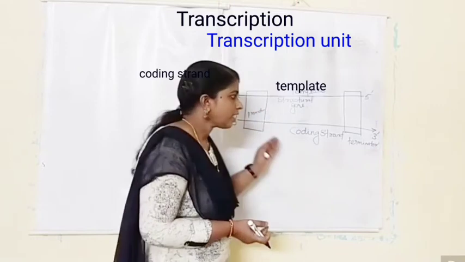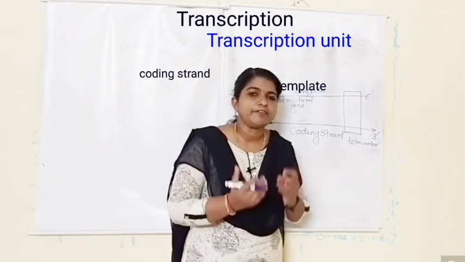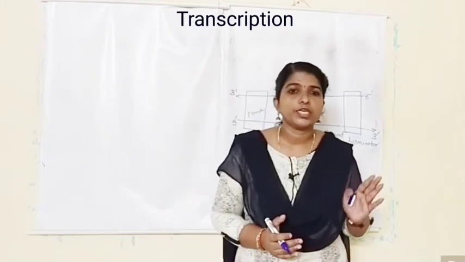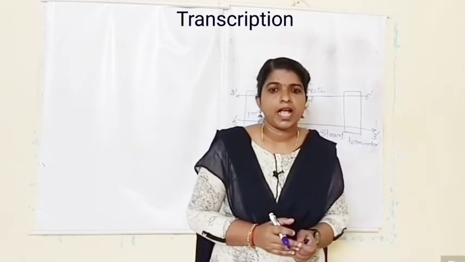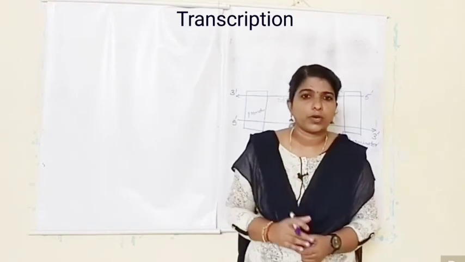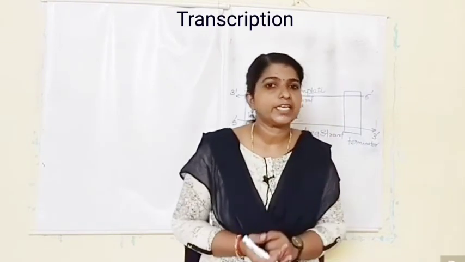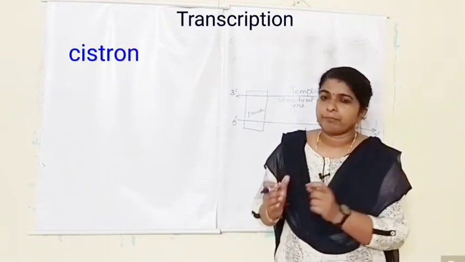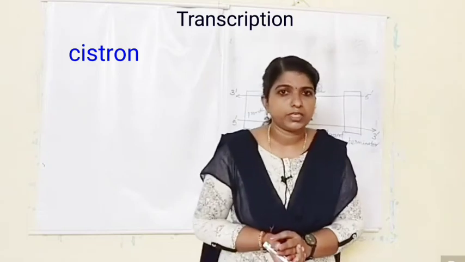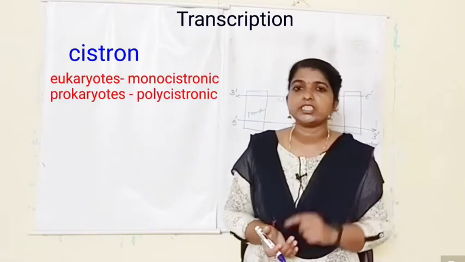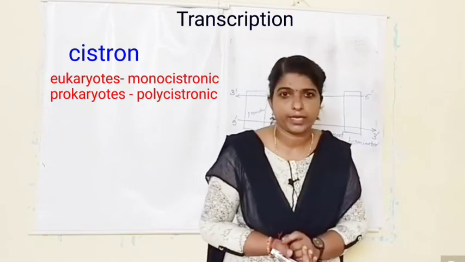Okay? And how can you define a gene? You know, it is the unit of heredity. And the segment of DNA which codes for a polypeptide is known as cistron. Okay, and in eukaryotes it is monocistronic because a single gene codes for a single protein.